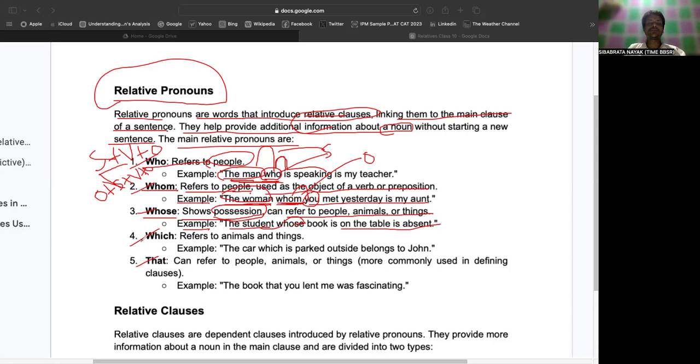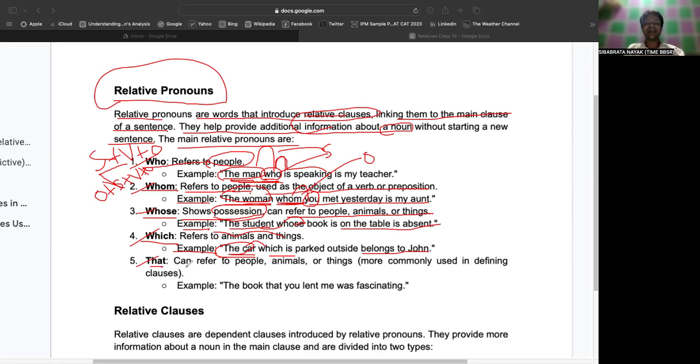Similarly, which generally refers to animals and things, and also sometimes it refers to choice. Example: the car which is parked outside belongs to John, right? So you are talking about the car parked outside that belongs to John. In that case, which is referring to the car, which is an inanimate object, and which refers to the choice and uses the car as the subject of the sentence.